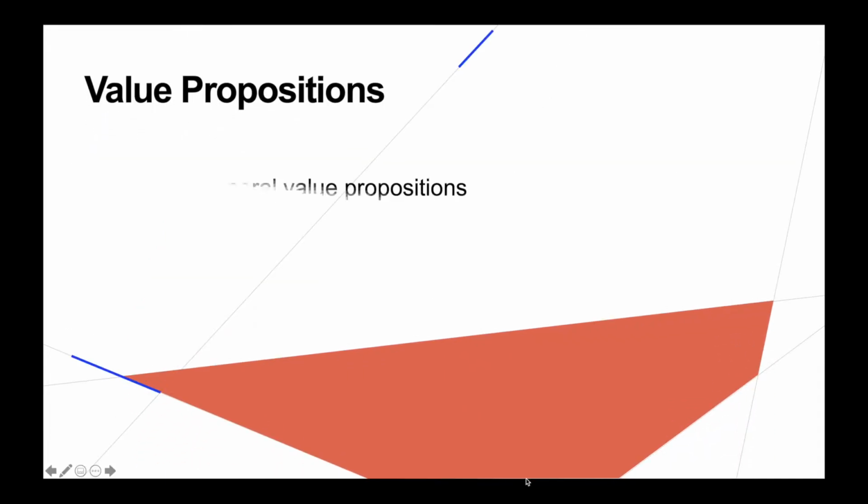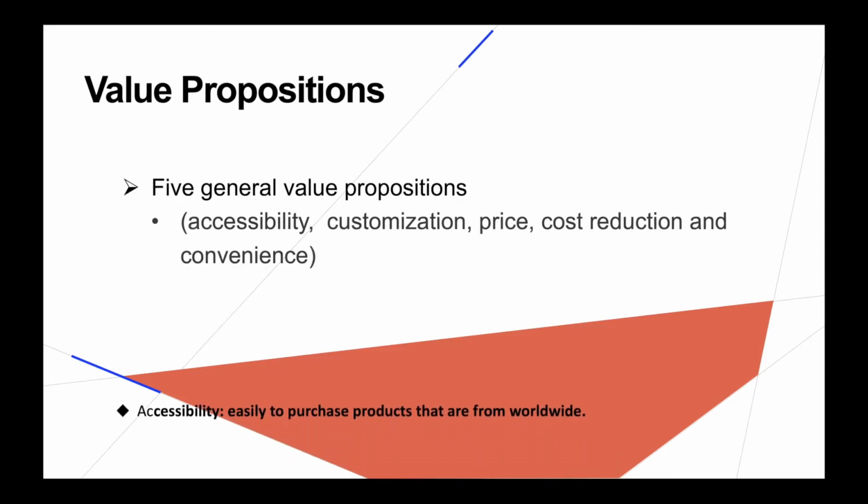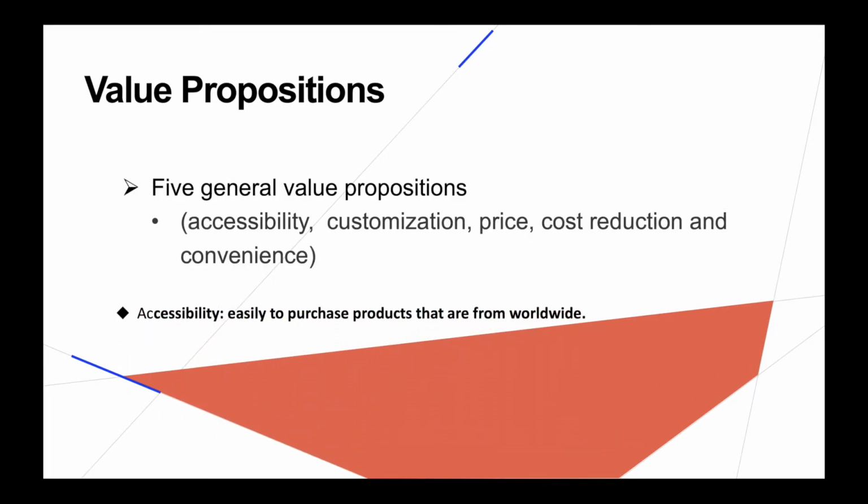Asos has 5 general value propositions, which are accessibility, customization, price, cost reduction, and convenience. On its website, a section named Asos Marketplace creates accessibility for customers. 50,000 products of different brands from 40 countries enable customers to easily buy on their platform.